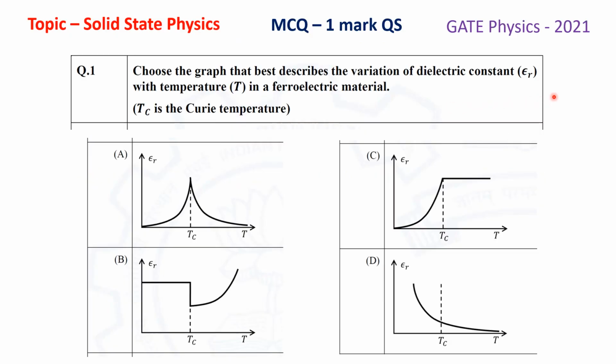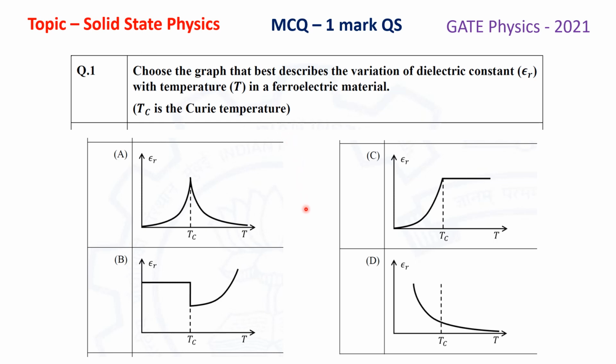This question was asked in the GATE Physics paper 2021. This is an MCQ type 1 mark question, and this question is from the topic solid state physics, specifically from the chapter dielectric properties of material. The question is, choose the graph that best describes the variation of dielectric constant epsilon r with temperature T in a ferroelectric material where Tc is the Curie temperature.